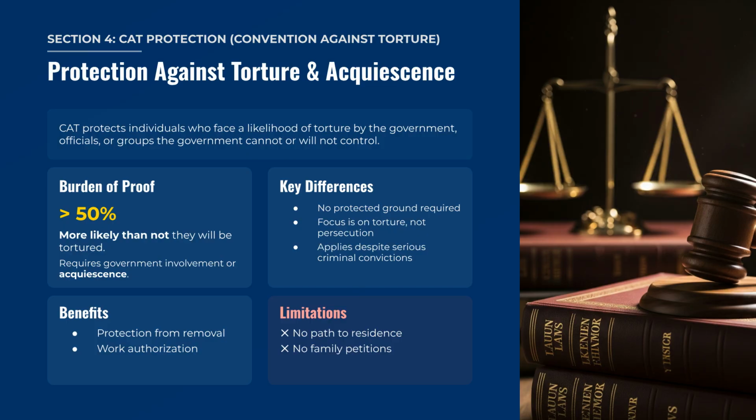CAT protection guards against a likelihood of torture by the government or groups it cannot or will not control. Like withholding, the burden of proof is more likely than not, or over 50%. Key differences are that no protected ground is required, and it applies despite serious criminal convictions. However, like withholding, it offers no path to residence or family petitions.